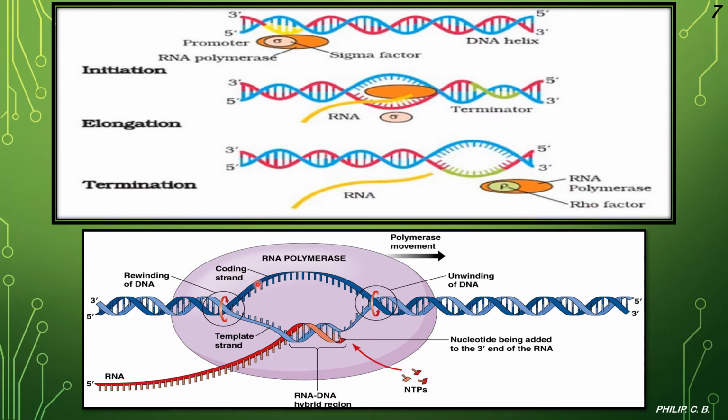Okay, then here again is the same image in continuous sequence. We can see the rewinding of DNA over here, which you saw in the second video, where this ring-like part is nothing but the topoisomerase, the coding strand, RNA polymerase, the RNA-DNA hybrid region, the unwinding of DNA, and nucleotides being added to the 3' end. So here a new sequence is formed. So you can see the RNA. Okay, and here the NTPs.